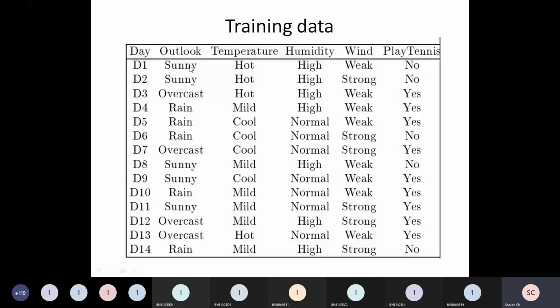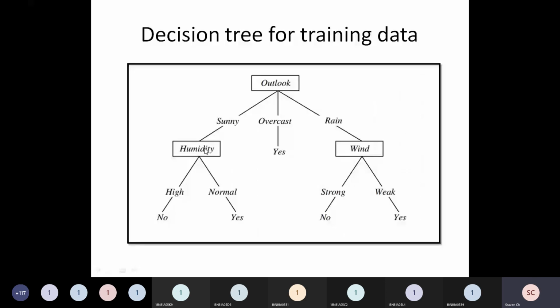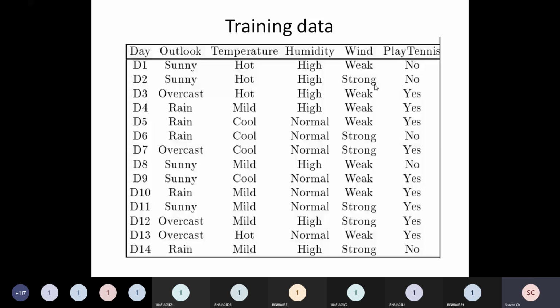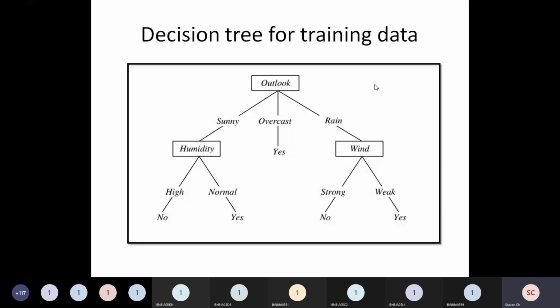Humidity is the left child of outlook and wind is on the right side of outlook. The attribute called temperature is not even found in the final decision tree. It means it is not really needed.